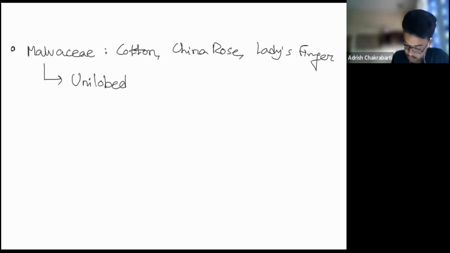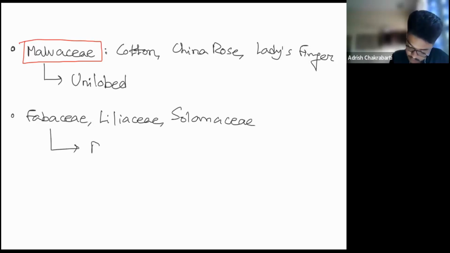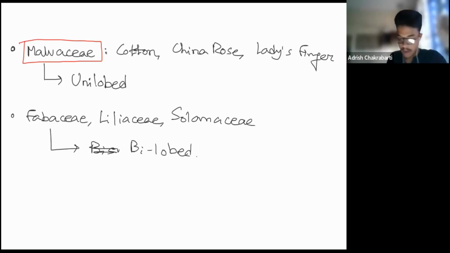The Malvaceae family has the unilobe structure. And Fabaceae, Liliaceae, Solanaceae have the bilobe structure, I'm sorry, bilobe structure. So see, in the unilobed, each lobe has 2 theca. So they are going to exhibit the bisporangiate condition, I'm sorry.